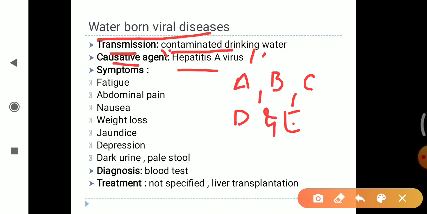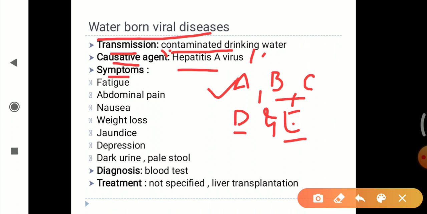Hepatitis A is an acute short-term disease, whereas B, C and D are most likely to become chronic, meaning persisting for a long time, whereas E is usually acute but can be particularly dangerous in pregnant women. But here we only have to discuss the hepatitis A virus.